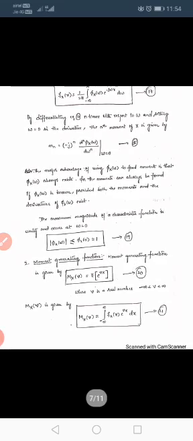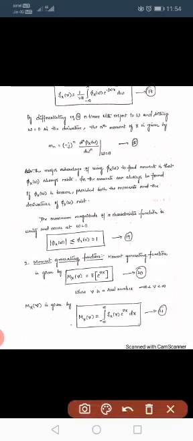So this formula seems to be like a Fourier transform formula. So fx of x equals, this is the inverse Fourier transform. Fx of x equals 1 by 2 pi integral minus infinity to infinity phi x of omega e power minus j omega x d omega.